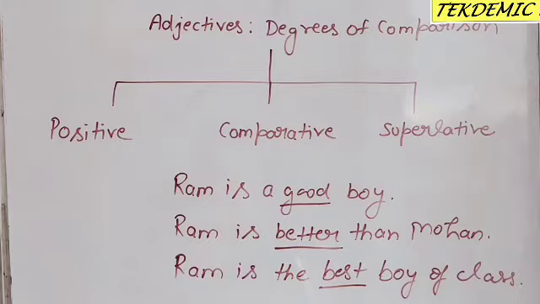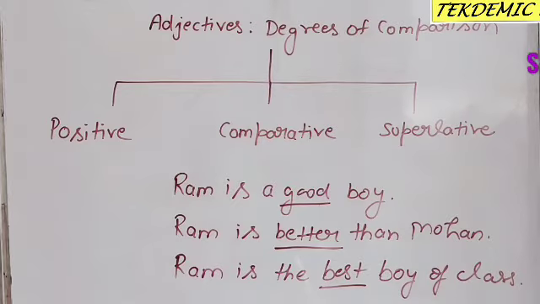Is it clear to you? We use positive form when there is no comparison, comparative form when there is comparison between two persons or things, and for more than two persons or things we use superlative form.